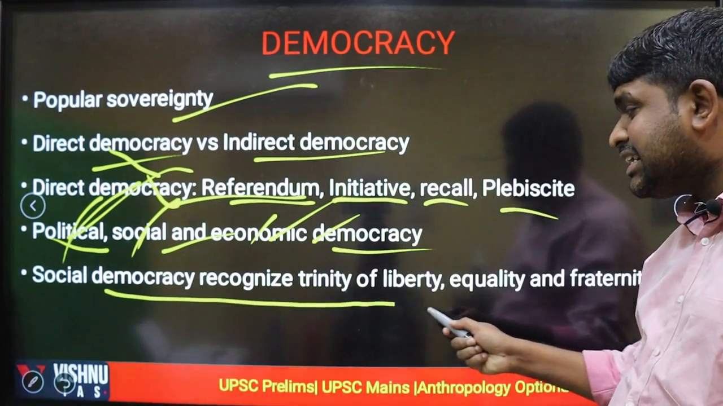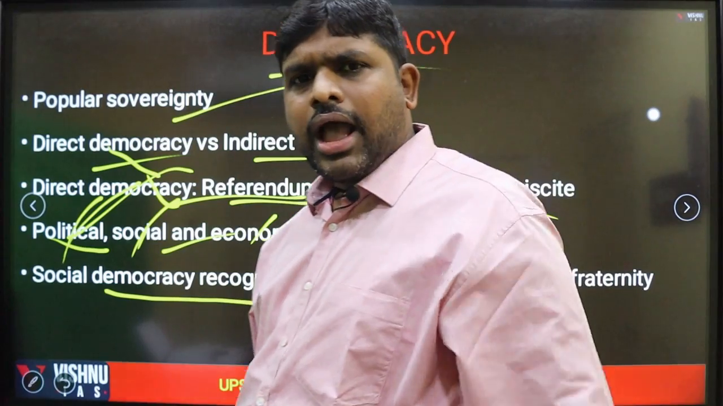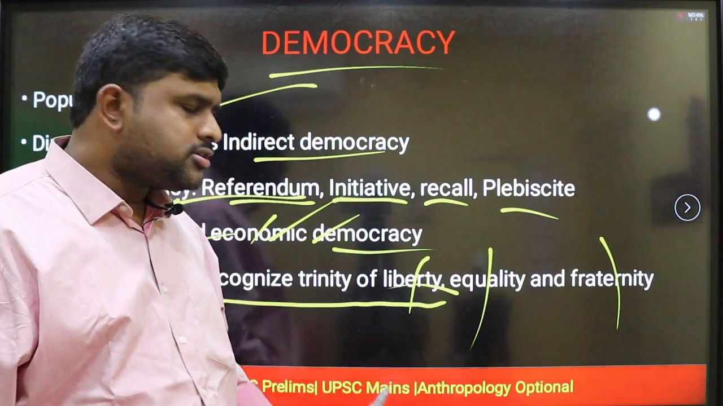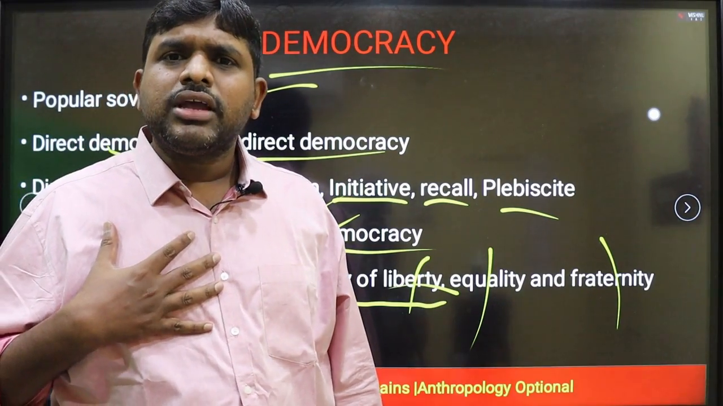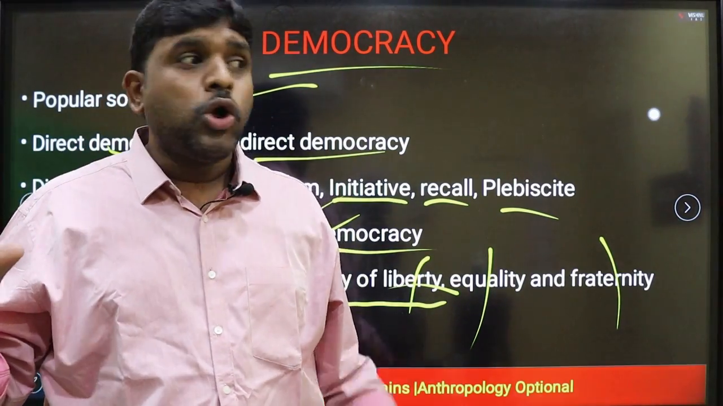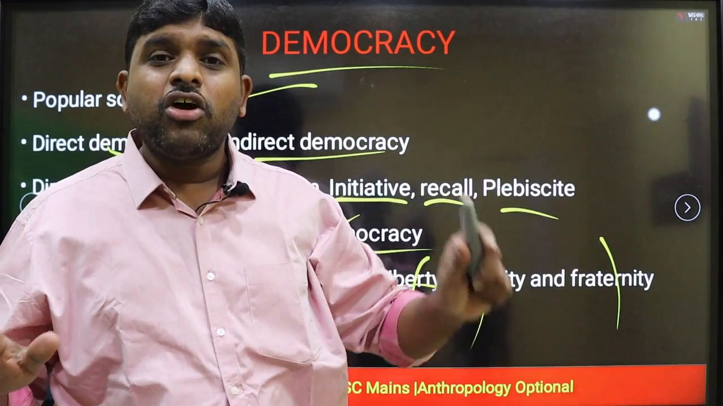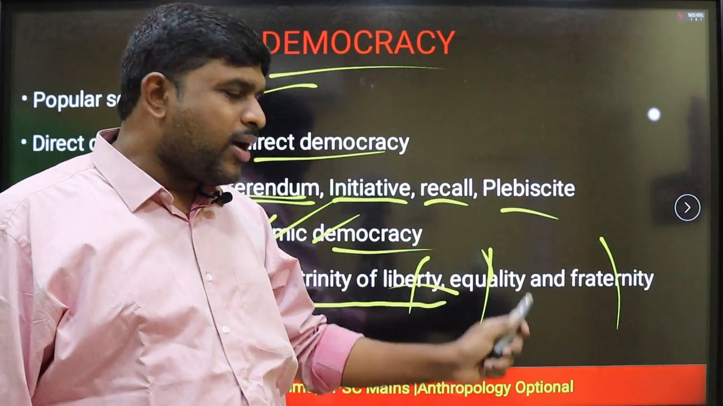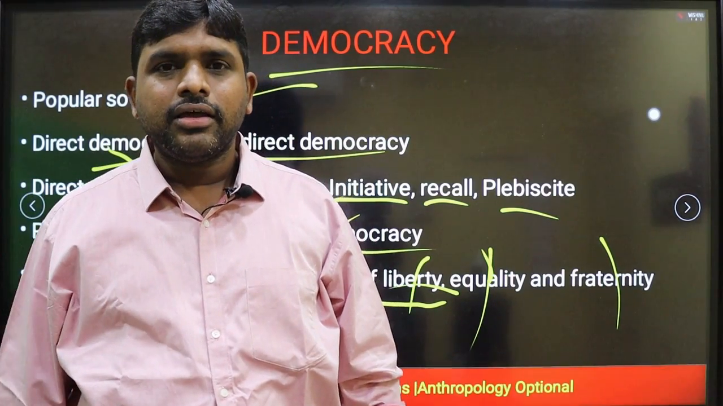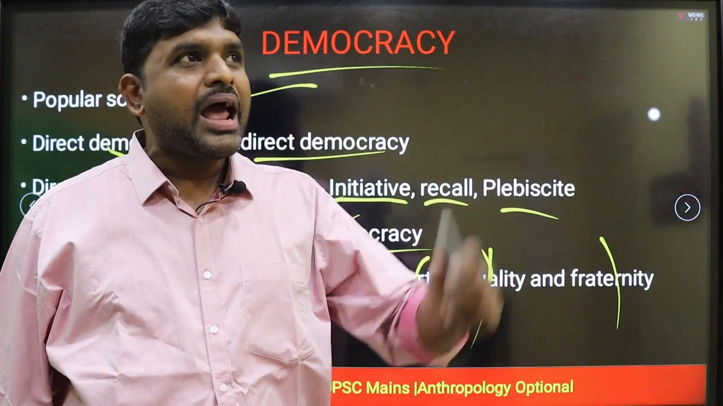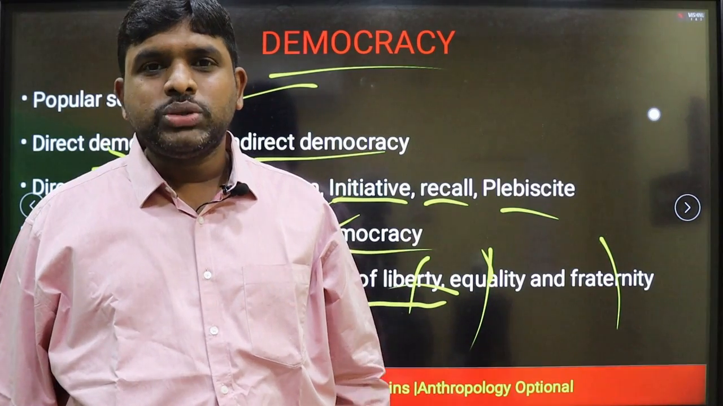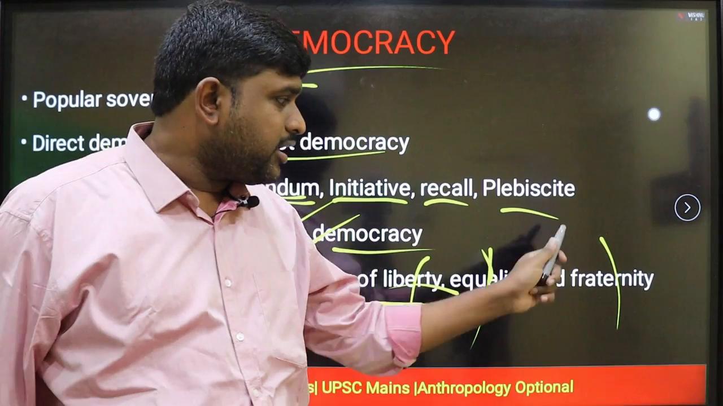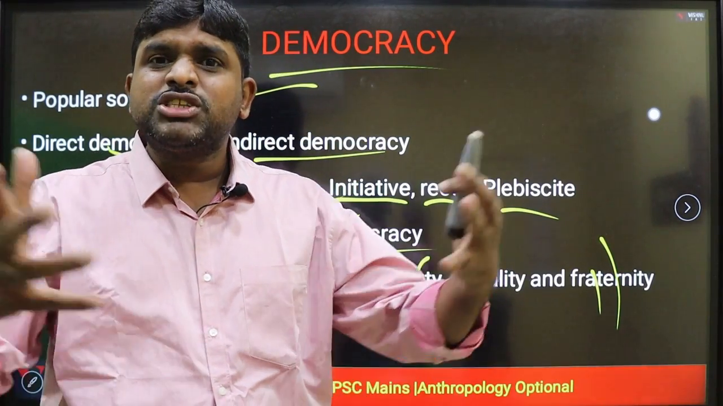Social democracy recognizes the Trinity: liberty, equality, fraternity. Liberty: SC, no restraint; women, no restraint; minority, no restraint. Equality: everyone is equal, a Brahmin and a Shudra, a Muslim and a Hindu. Fraternity: all are brotherhood, a universal brotherhood.